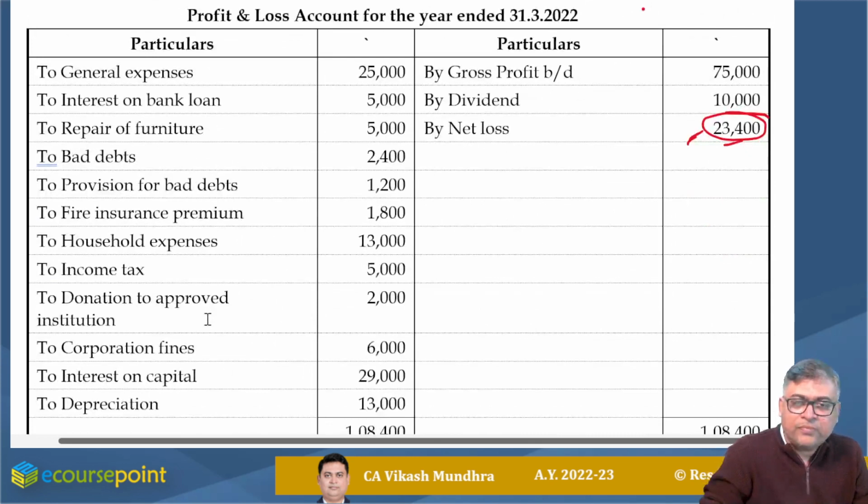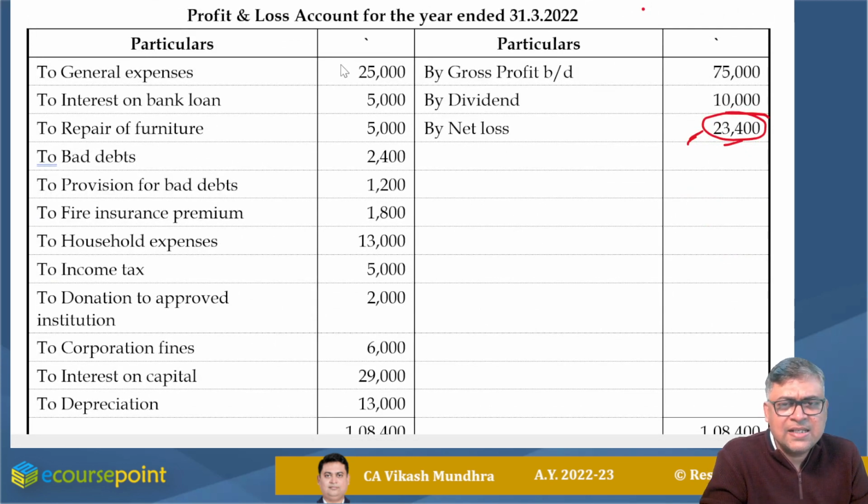Now general expenses, unless and until nothing is given, it is allowed. Interest on bank loan, unless and until it is mentioned that it is unpaid, it should be considered as allowed. Repair of furniture allowed. Bad debt allowed. Provision for bad debt, yes, this is anticipation of losses, this should be disallowed.